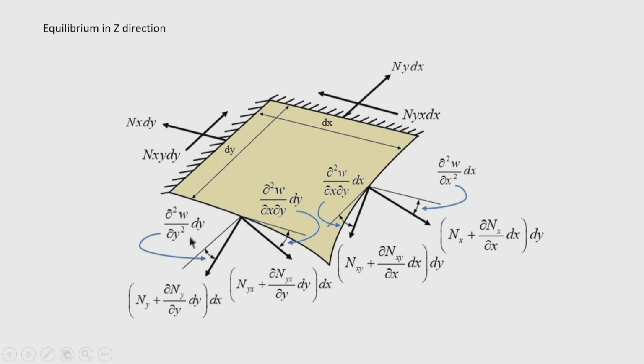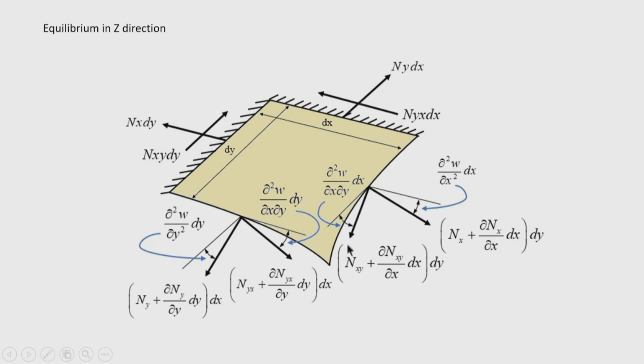For small theta, sin theta equals theta. So, for membrane shear forces also we are getting the vertical component. This is the rate of change of angle of twist that you are getting here, del square w by del x del y into del x, and because these edges are fixed, we are getting this angle as the slope angle.